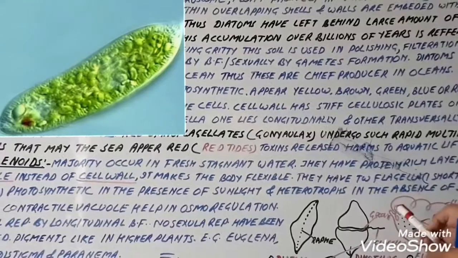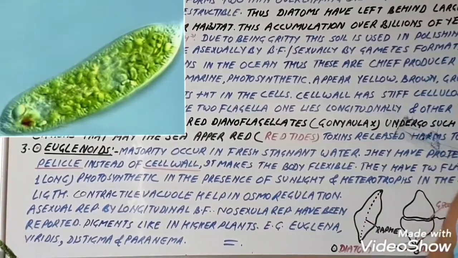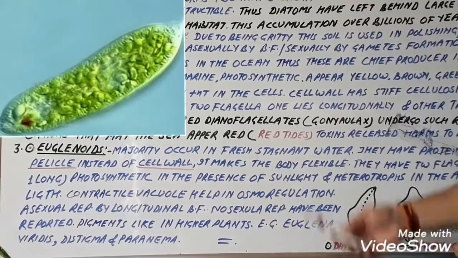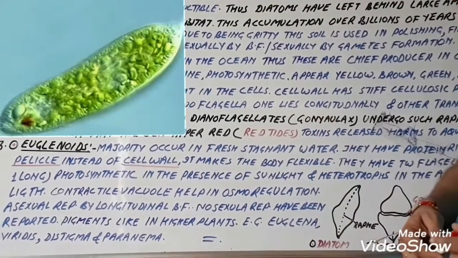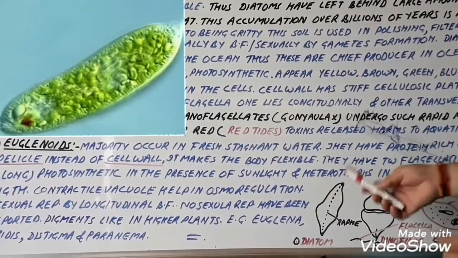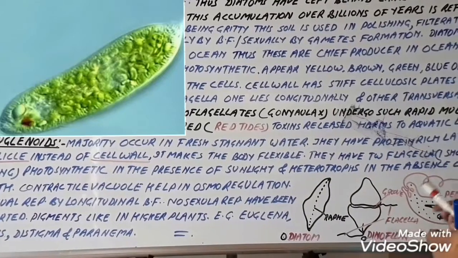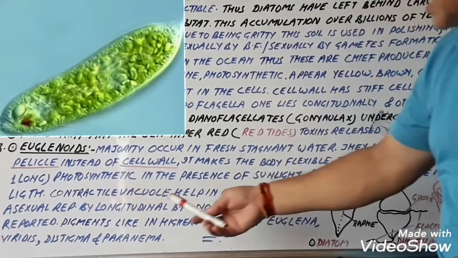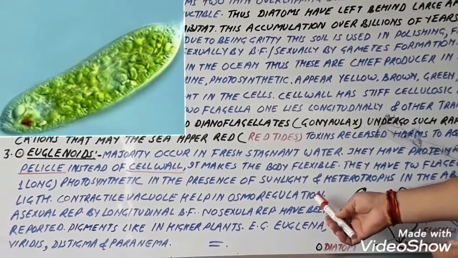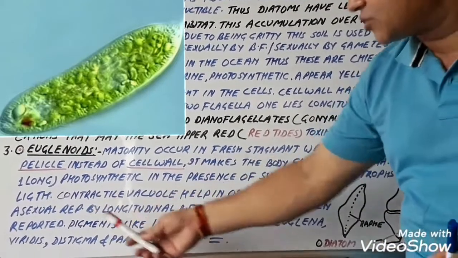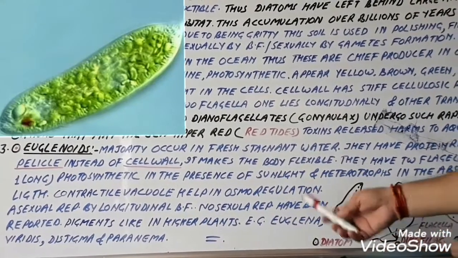They have two flagella, one short and one long. They are photosynthetic in the presence of sunlight, and heterotrophs in the absence of sunlight. Now the contractile vacuole helps in osmoregulation, the water balance of the body. Asexual reproduction is by longitudinal binary fission. No sexual reproduction is reported here.